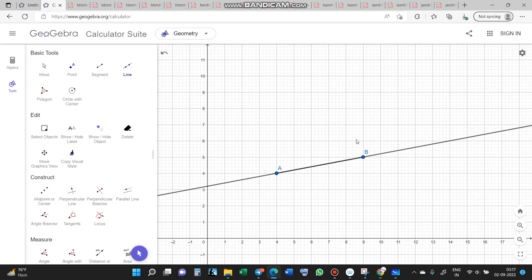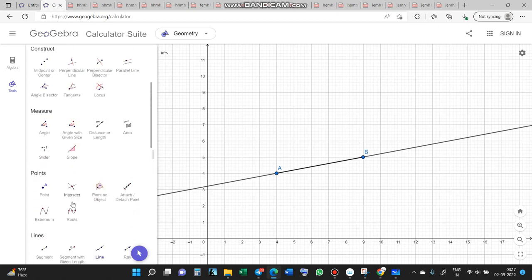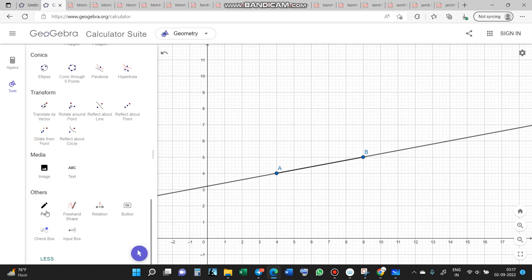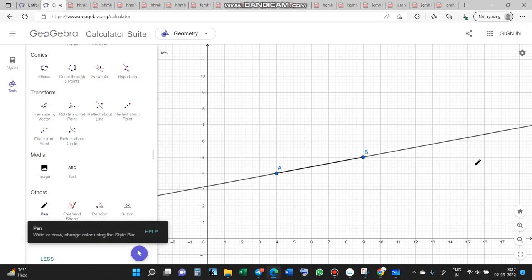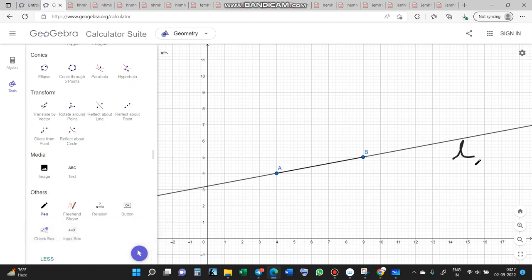In this line, suppose we name this line. This line is line L. We name it line L. On this line L, there are 2 points A and B.